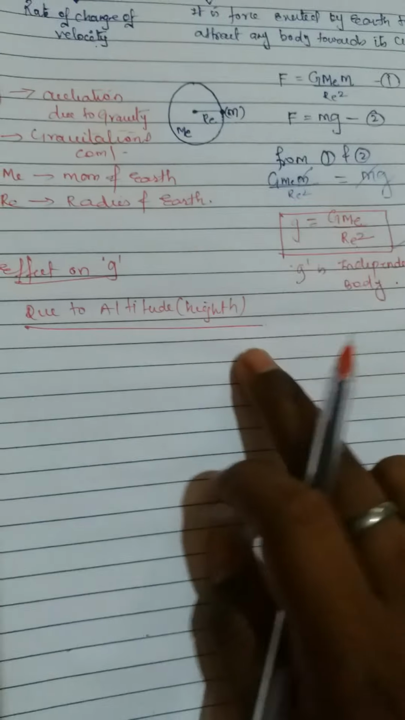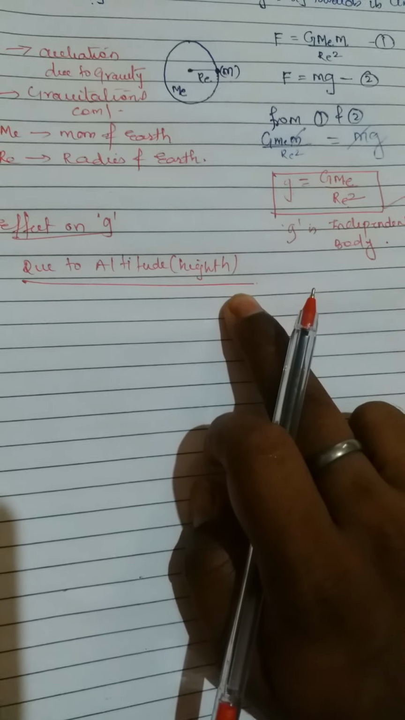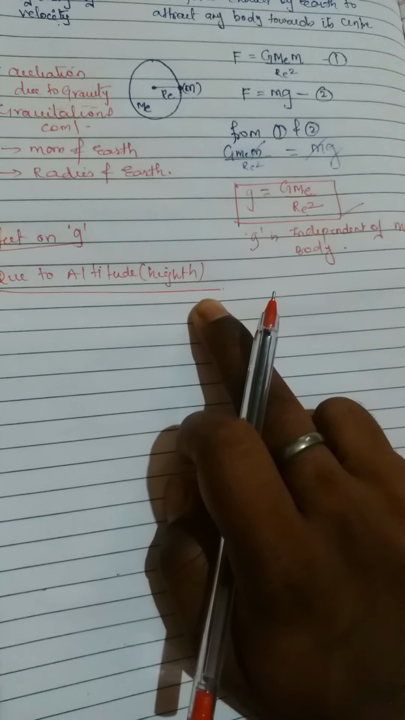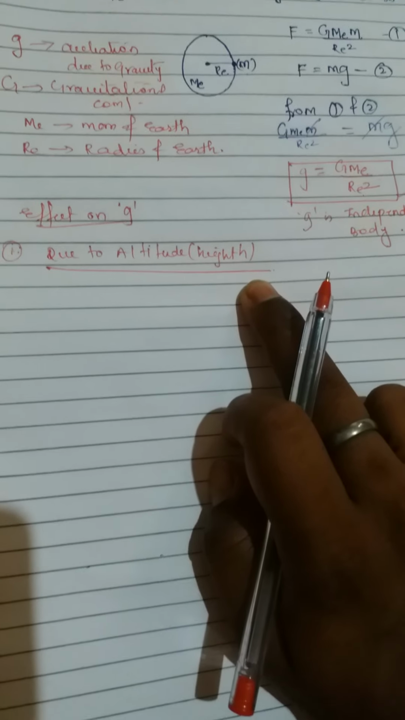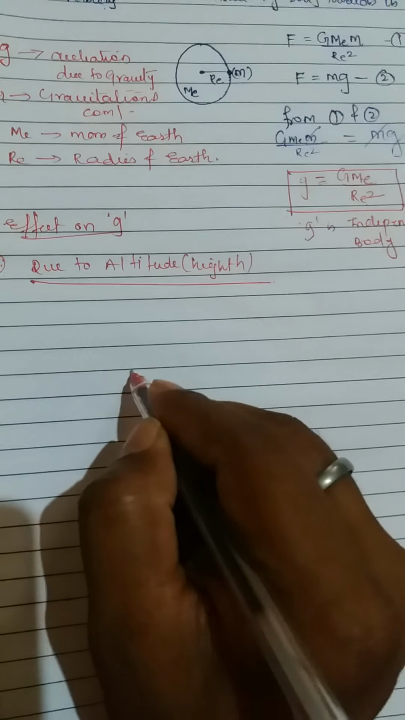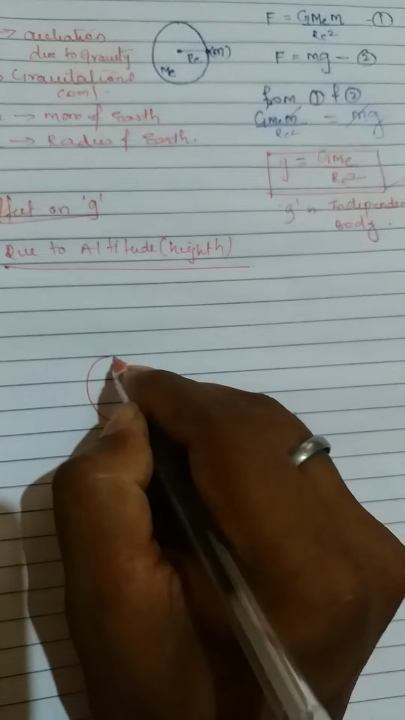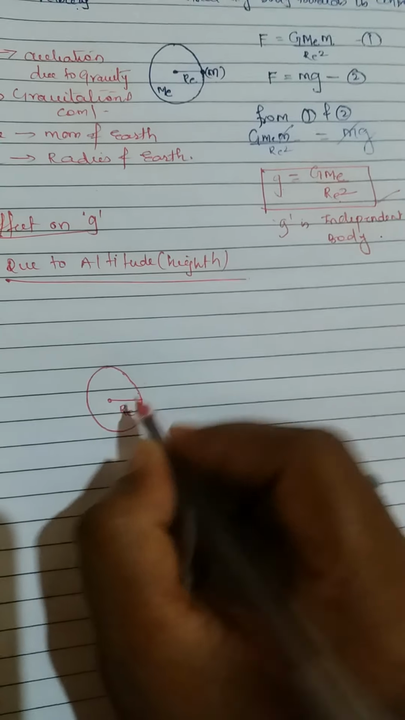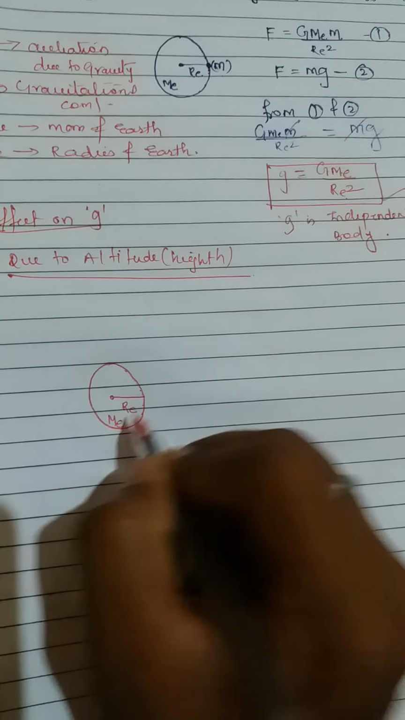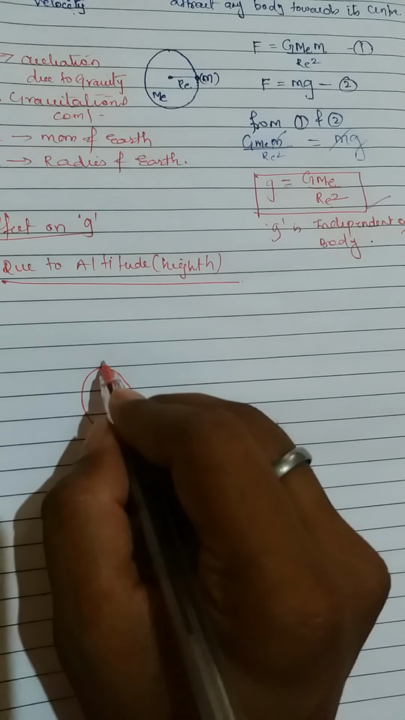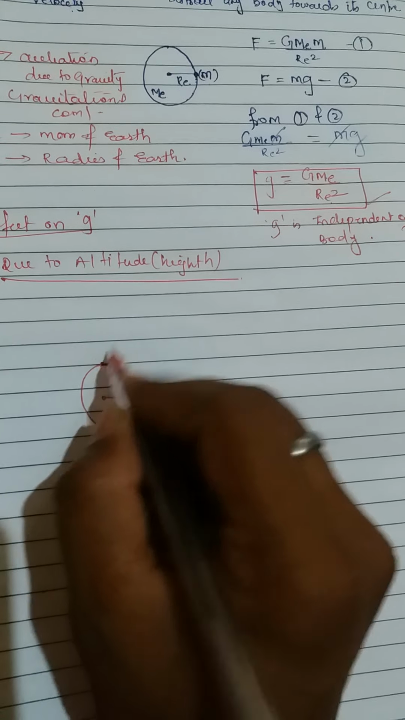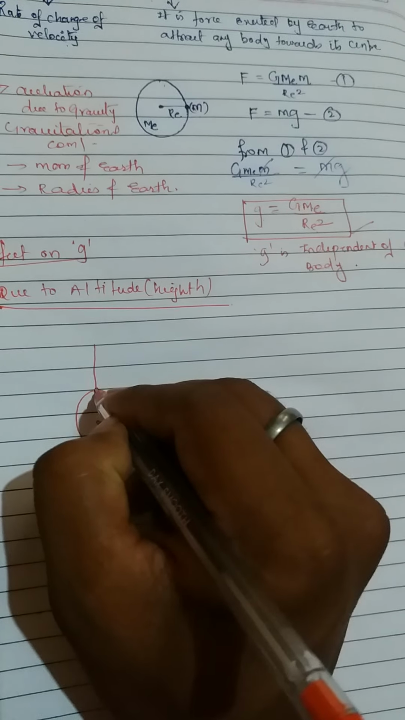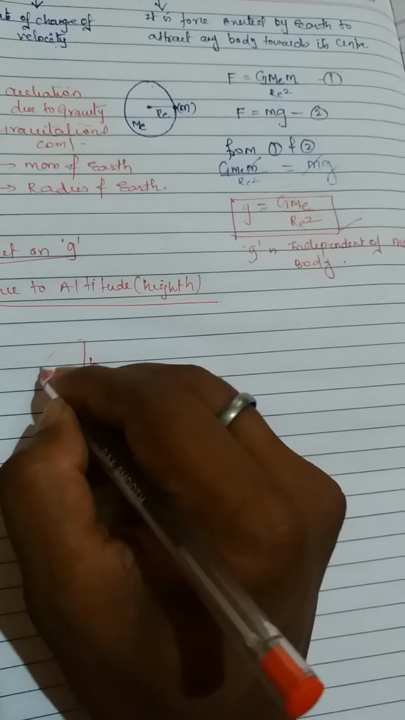So due to altitude means if you are moving away from the earth, then definitely you are going to a certain height, that is altitude. So let us take this is my earth. This is the radius of earth, that is Re, and mass of earth is Me. Let's say initially you are here, now you are moving from here to a certain height. Let us take the height is h. Now you came to this position.